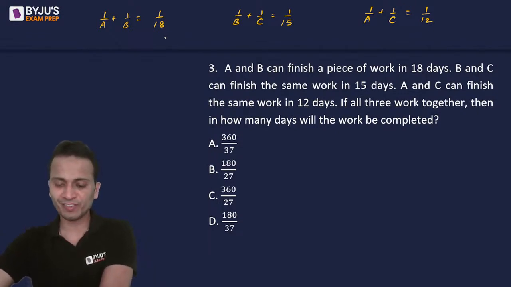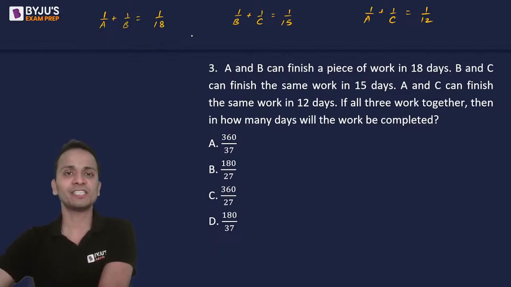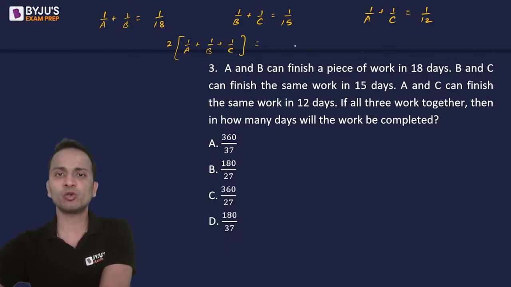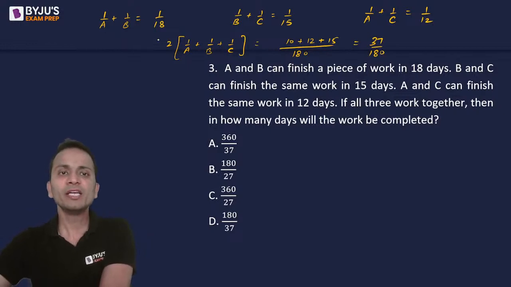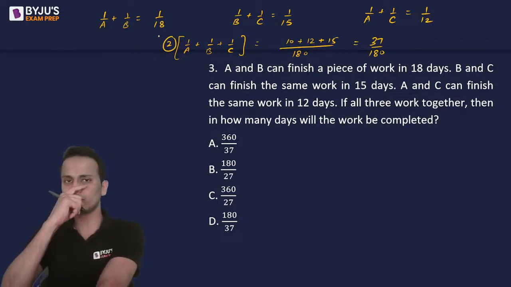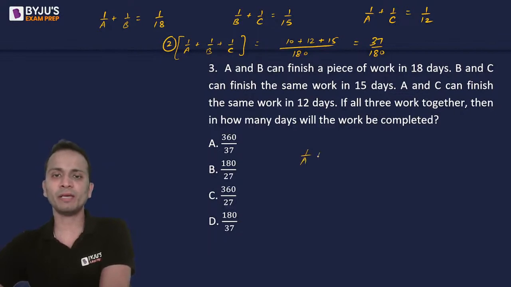Okay. Now a lot of you have given the same answer as option A. Let's see if this is the correct answer. So if I add all of them on the left hand side, I'll get twice of 1 upon A plus 1 upon B plus 1 upon C, and that will be equal to, let's add these three, the LCM will be 180. So 10 plus 12 plus 15, that is equal to 37 upon 180. Now 2 from the left hand side will go in the denominator on the right hand side, and I will get 1 upon A plus 1 upon B plus 1 upon C is equal to 37 upon 360.